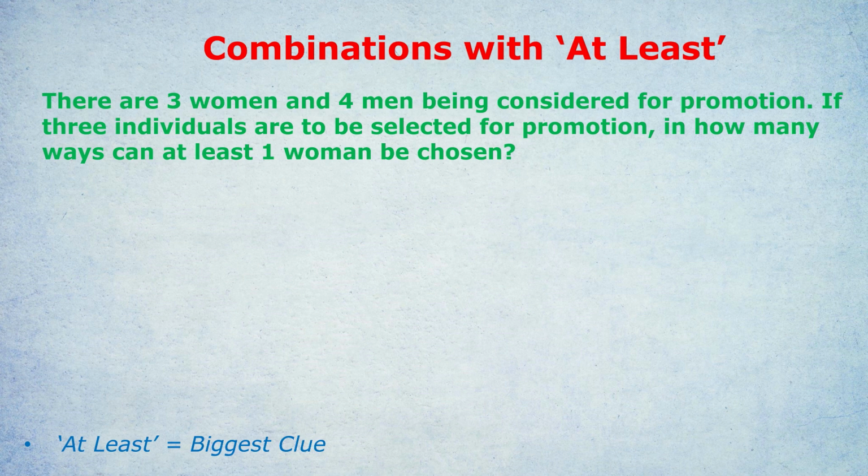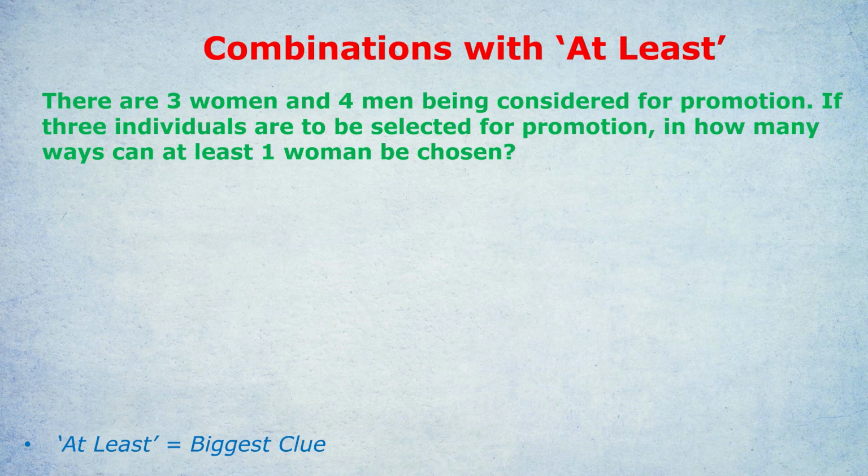Just quickly, how can we fail to get at least 1 woman? Well, by having 0 women. That's the opposite. That's the failure. Success is getting at least 1 woman. But notice how many combinations that is. 1 woman, or it could have been 2 women who were promoted, or it could have been 3 women who were promoted. Notice there are 3 different calculations we would have to do. The combinations for finding 1 woman, then 2 women, then 3 women. That's what we would have to do if we wanted to find out directly what they were asking for.